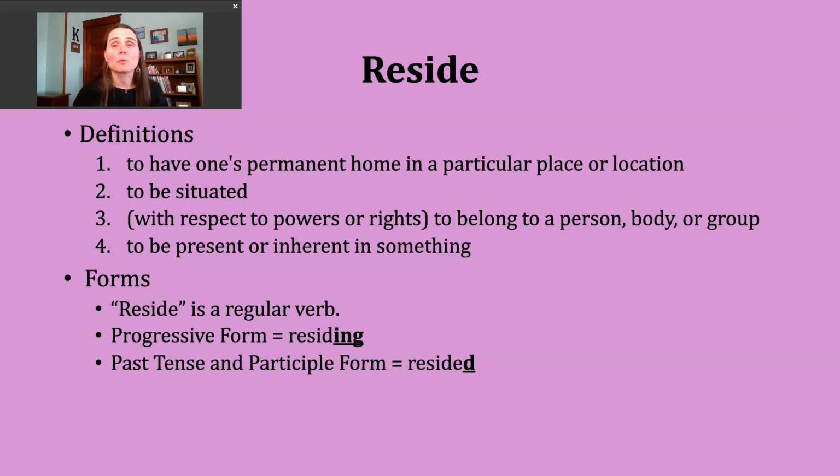Now our base verb, reside, ends in a D sound, a voiced sound. This means when we add the past tense ending, we're going to make an id sound, and we're going to add an extra syllable to the verb. So the past tense and the participle forms should sound like this: resided, resided. Right? I hope you can hear that extra did in the last syllable now.